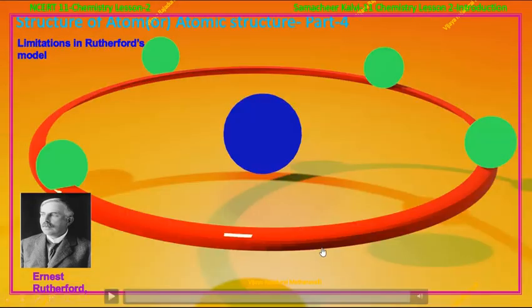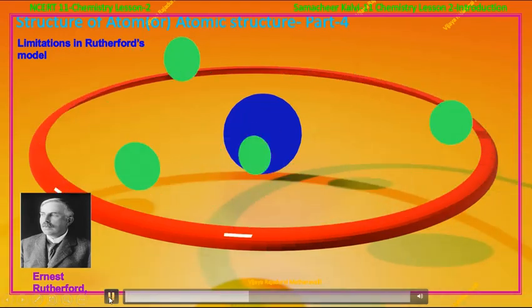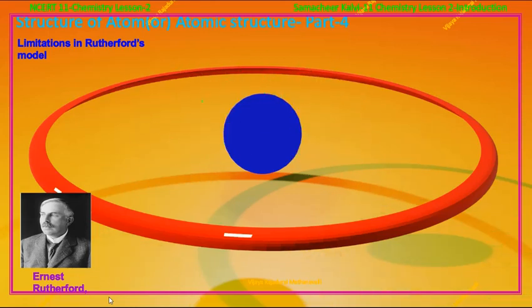According to electromagnetic theory, a moving electron should accelerate continuously and lose energy. Due to loss of energy, the path of the electron may reduce and finally the electron should fall into the nucleus. If it happens so, the atom becomes unstable, but atoms are stable. Thus, Rutherford's model failed to explain the stability of an atom.